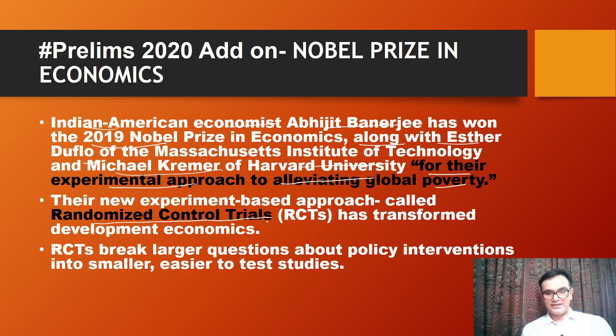So this experimental approach has transformed developmental economics. RCT, that is randomized controlled trial, breaks larger questions about policy intervention into smaller ones which are easier for testing the studies. So that is basically the Nobel Prize for Economics. You must remember the names of the people who got it. You must remember the RCT and what is essentially RCT for your prelims questions.